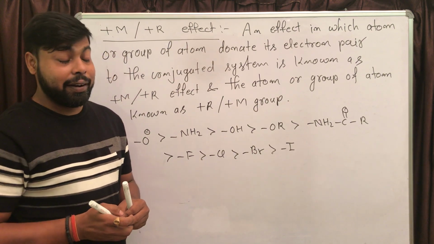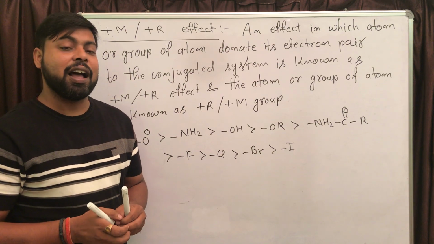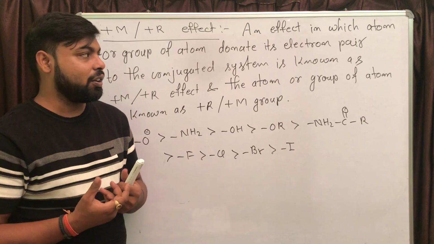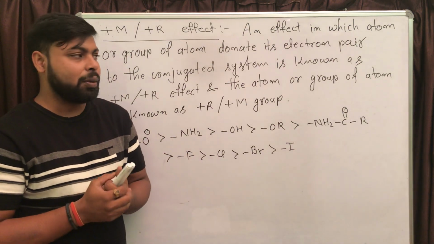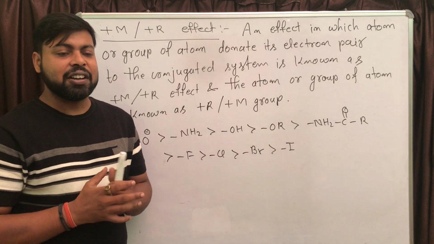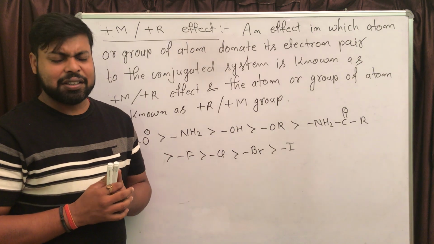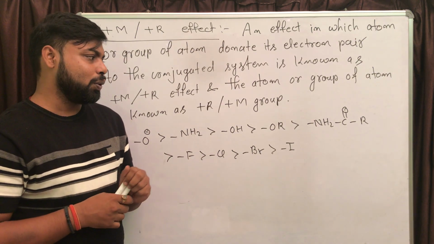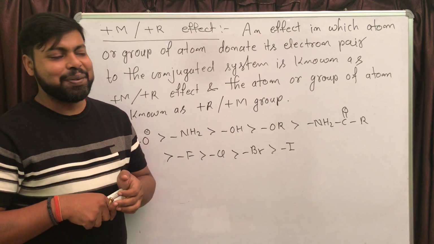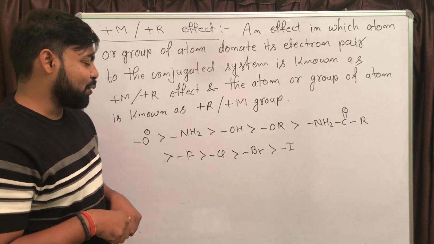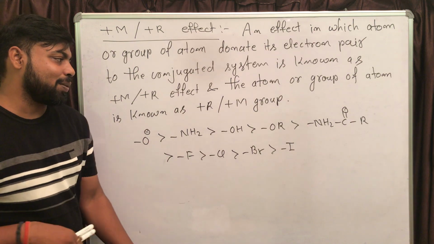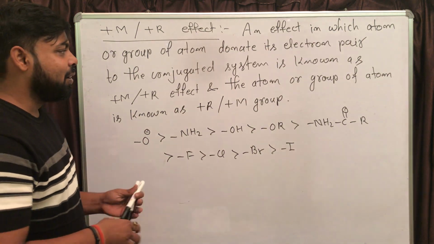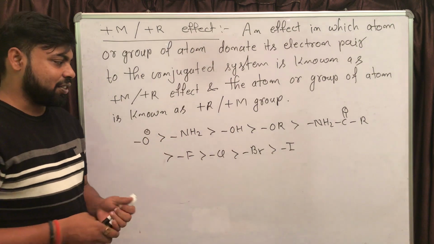How to identify whether an atom or group of atoms is going to behave as an electron donating group, or you can say plus R or plus M group? The identification of that particular group is very important, and I'll let you know the trick to identify whether a particular atom or group of atoms is going to behave as plus R, plus M or minus R, minus M, right? Let me complete the definition portion first.